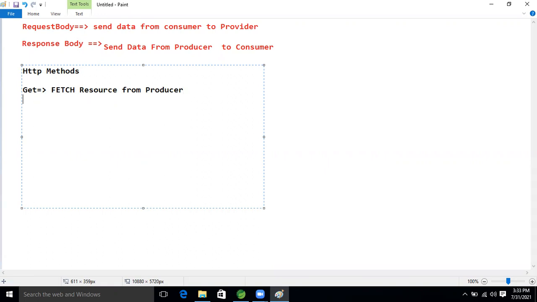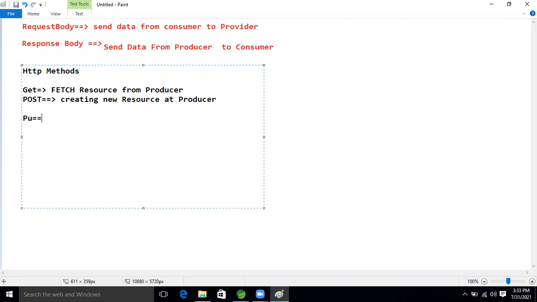Another one we use is Post. Post is for creating a new resource at the producer. So for that we use Post.